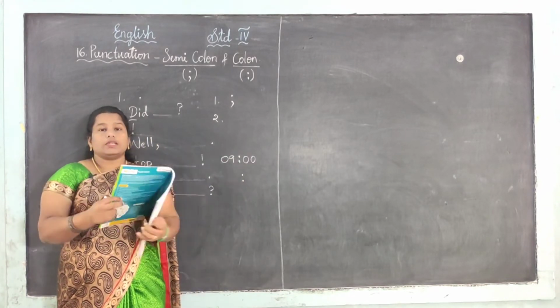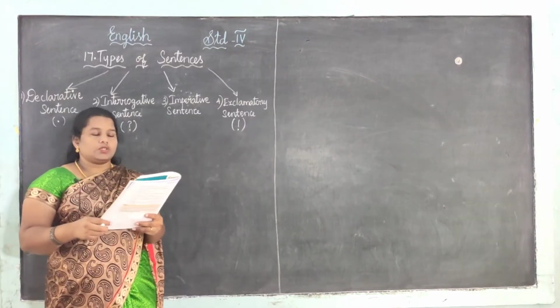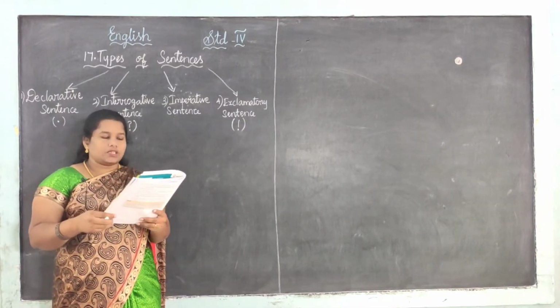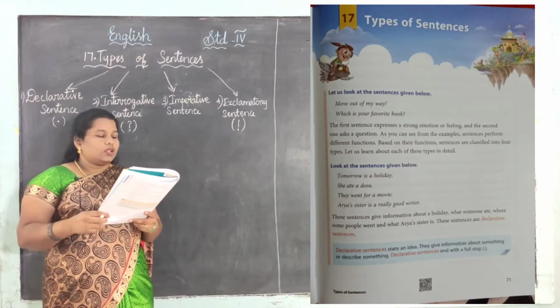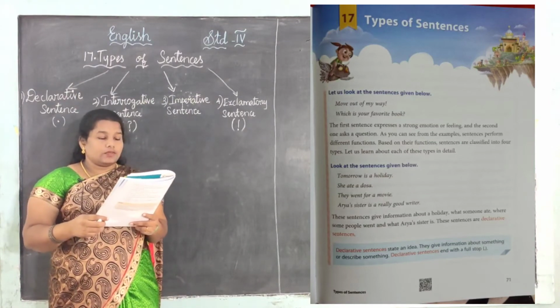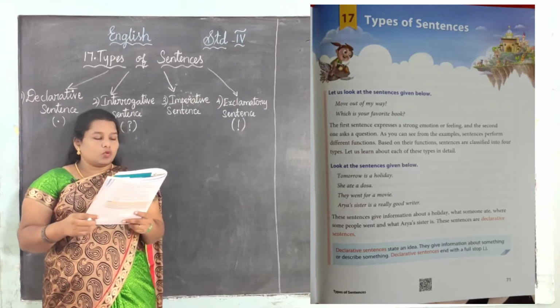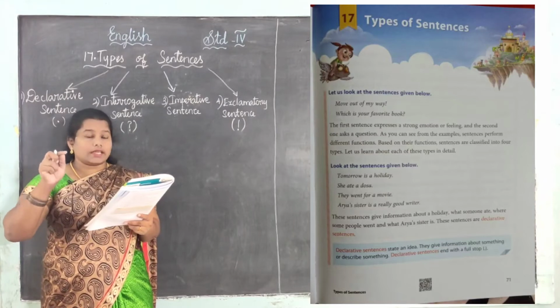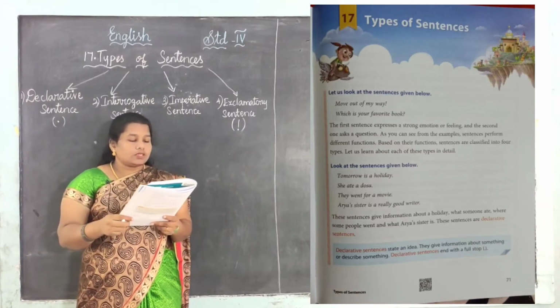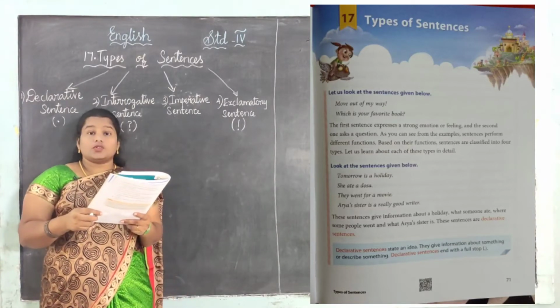Now we are moving to the next topic: types of sentences, on page number 71 in your grammar book, right? Yes. Let us look at the sentences given below. See the first sentence: move out of my way. After that, an exclamation mark is given. Which is your favorite book? After that, a question mark is given.